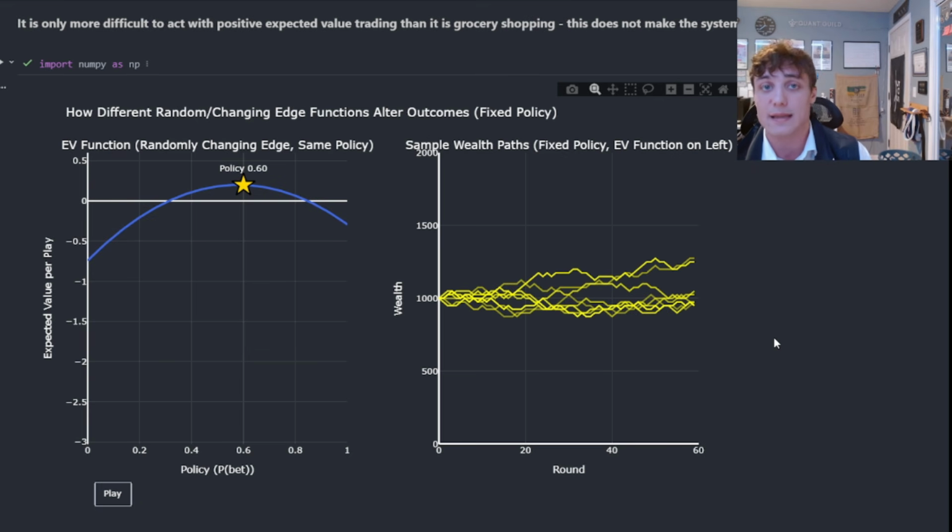That is not gambling. There is no fixed edge against you. And if you consider this to be gambling, then you would also have to consider grocery shopping to be gambling.